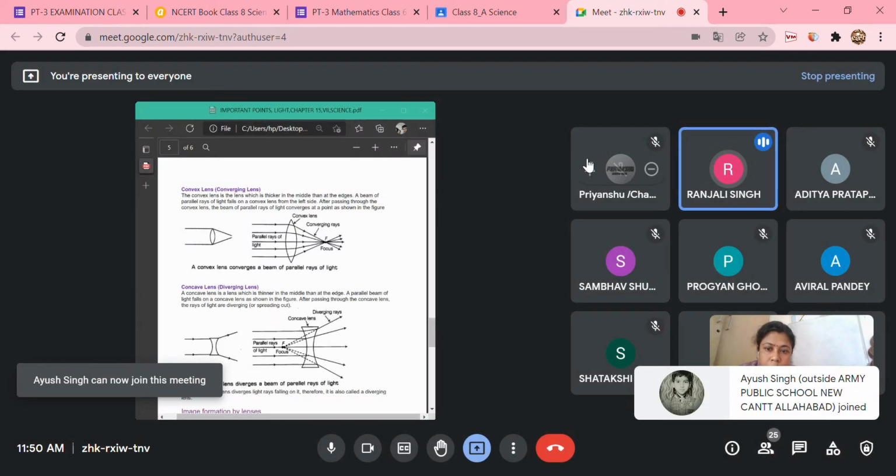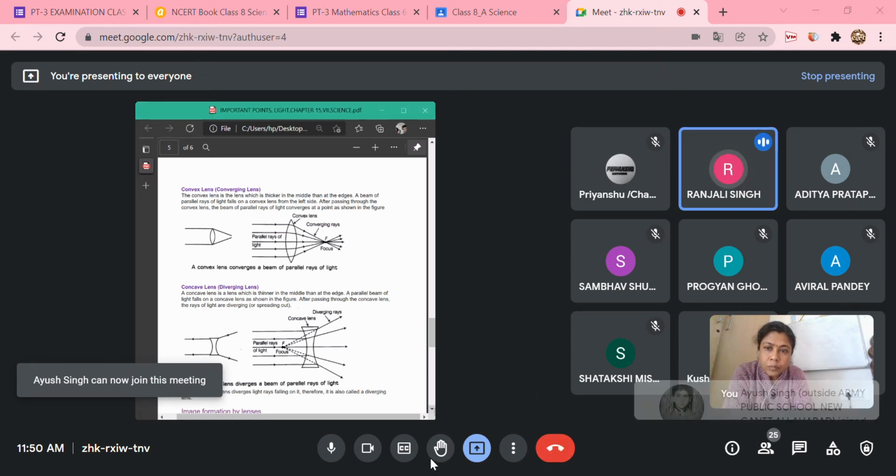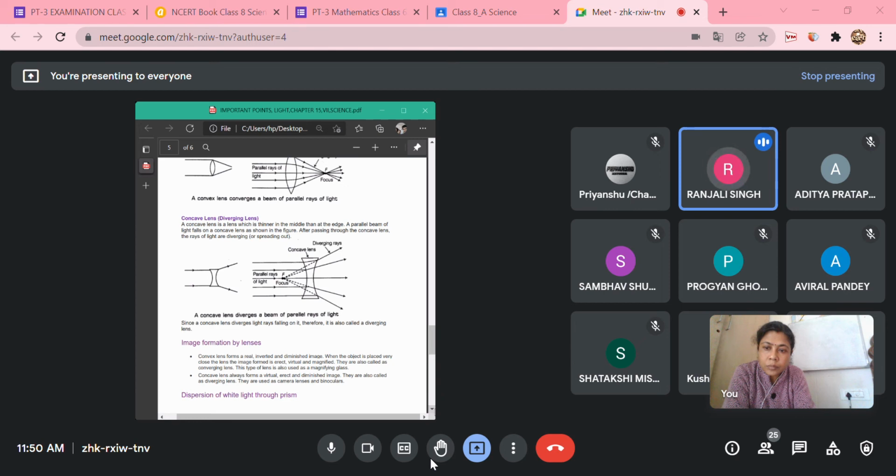Concave lens, diverging lens. A concave lens is a lens which is thinner in the middle than at the edges. A parallel beam of light falls on a concave lens as shown in the figure. After passing through a concave lens, the rays of light diverge or spread out. A concave lens diverges a beam of parallel rays of light. Since a concave lens diverges light rays falling on it, it is called a diverging lens.